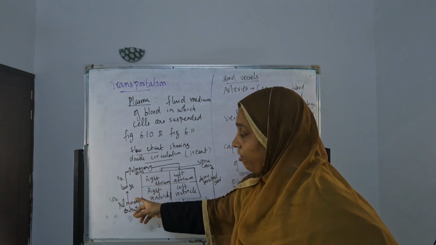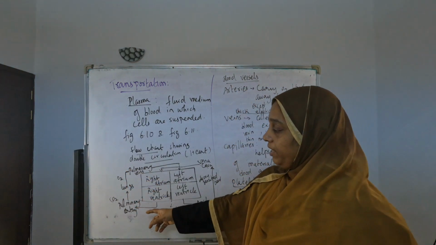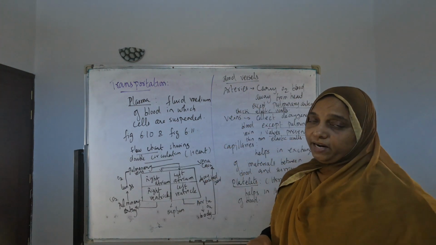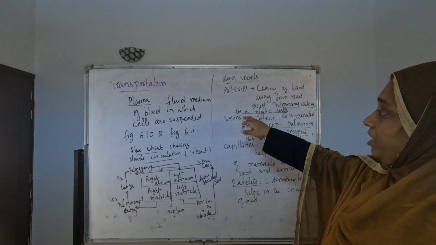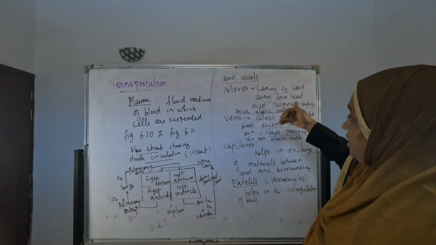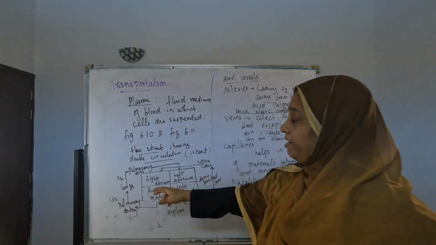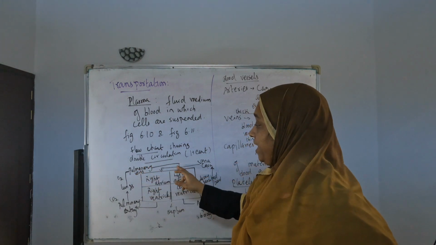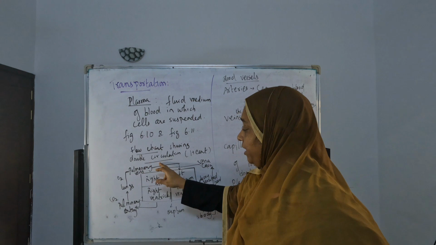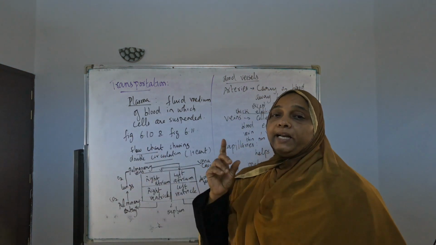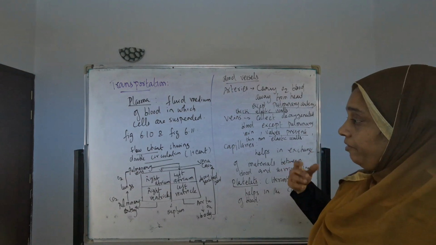So only this artery carries deoxygenated blood; all the remaining arteries carry oxygenated blood in our body. Then the veins collect deoxygenated blood, except the pulmonary vein, because the pulmonary vein takes purified, that is oxygenated, blood to the left atrium. Except this one, all the remaining veins collect only deoxygenated blood in our body. You have to keep that in mind.